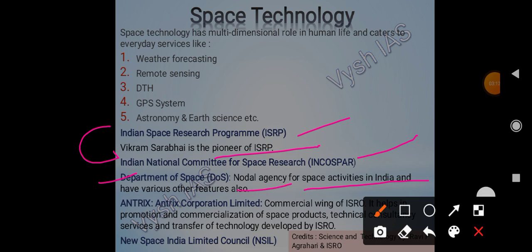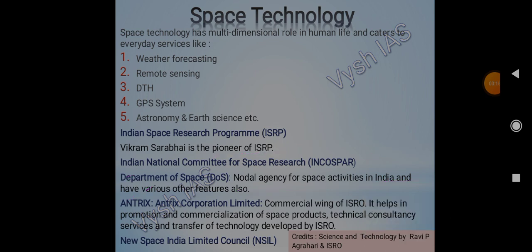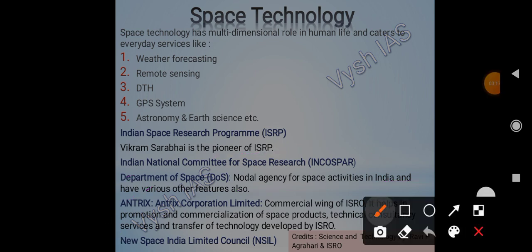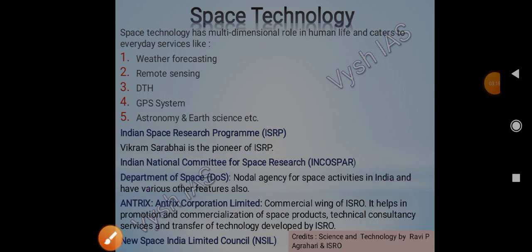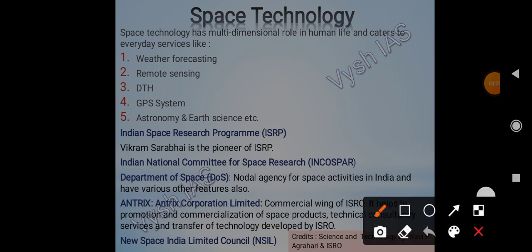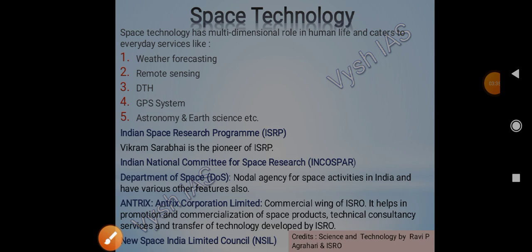Then we have Antrix, the commercial wing of ISRO. It helps in promotion and commercialization of space products, technical consultancy services, and transfer of technology developed by ISRO. Then a new body was formed, New Space India Limited, NSIL.